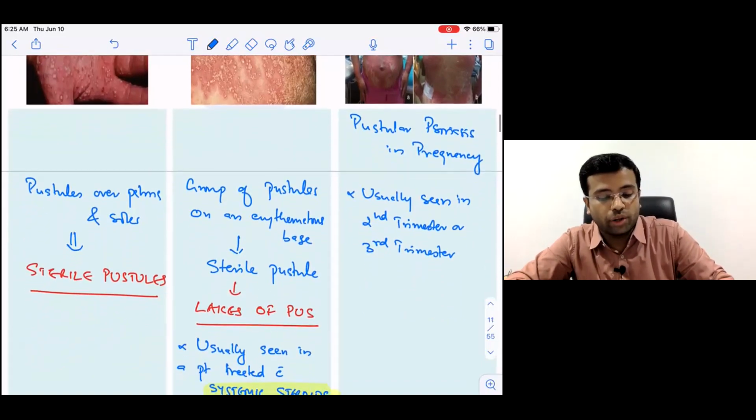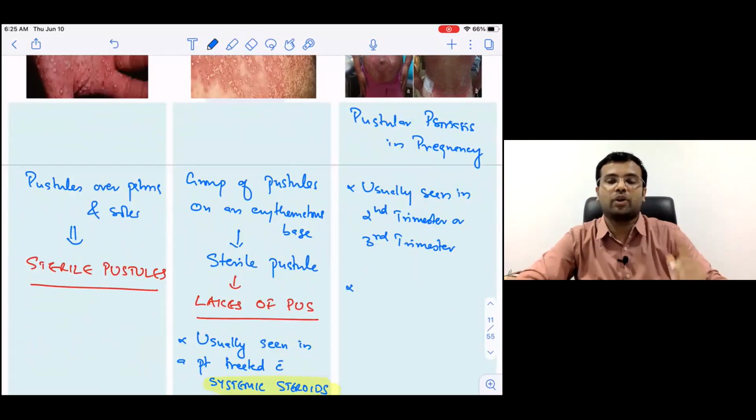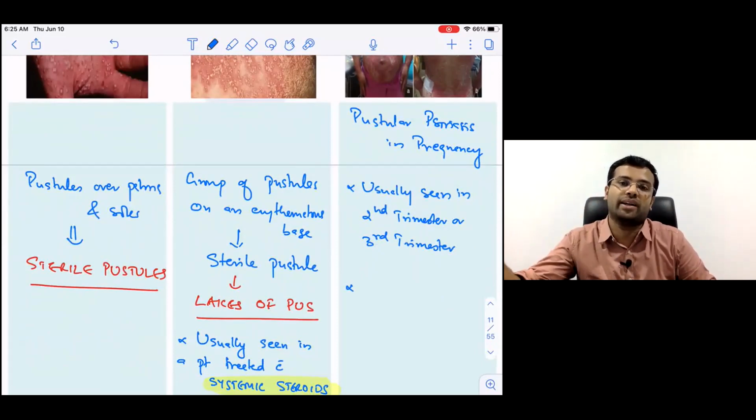And I just want you to note one more important point, that is regarding the treatment. Because just now I told you that systemic steroids are contraindicated in psoriasis. But the only indication of systemic steroids in psoriasis is here.